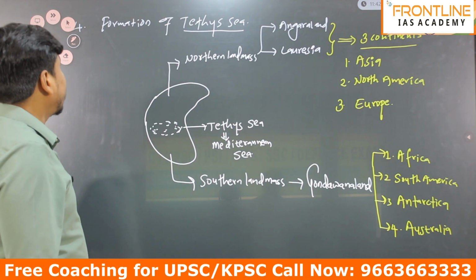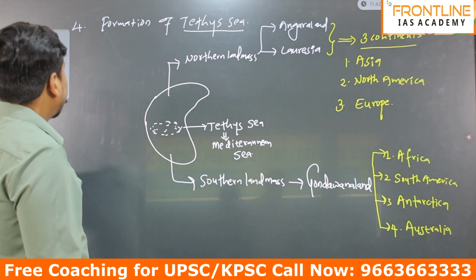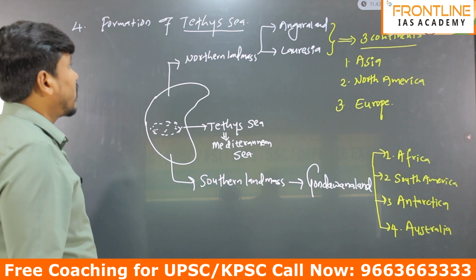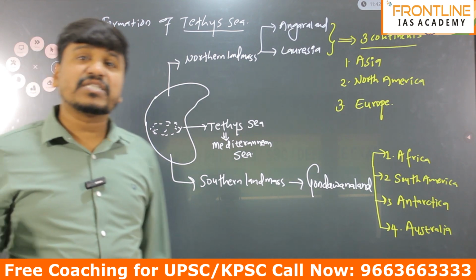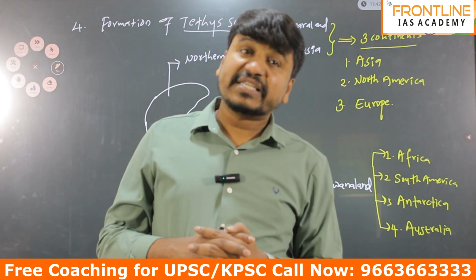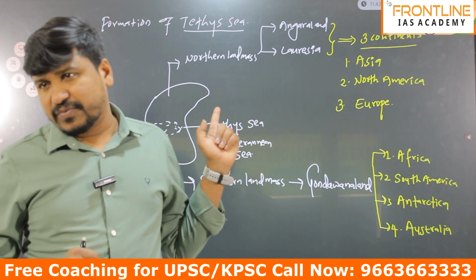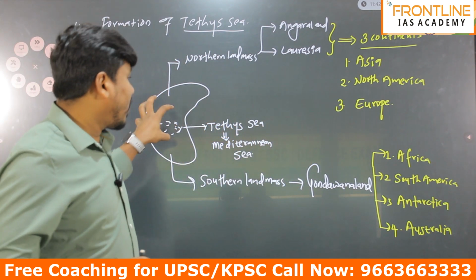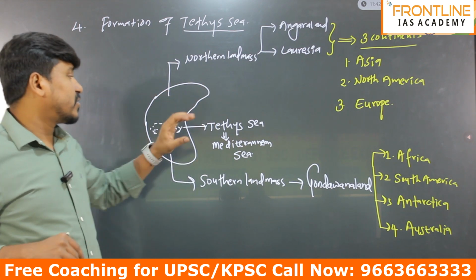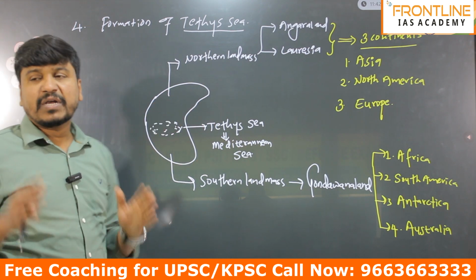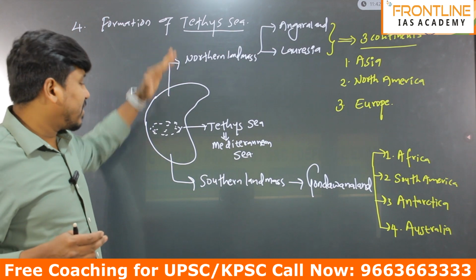Next is the fourth evidence, the formation of the Tethys Sea. The Tethys Sea is a small water body at the center of Pangea, formed due to the drifting of Pangea. Pangea drifted in 2 directions, splitting into 2 landmasses, northern and southern.